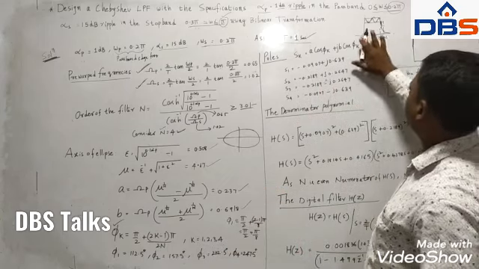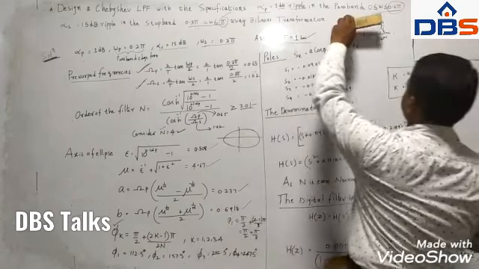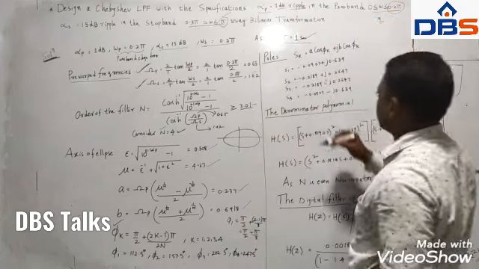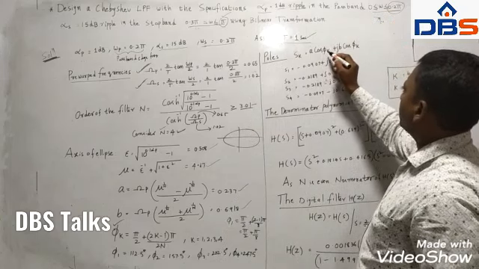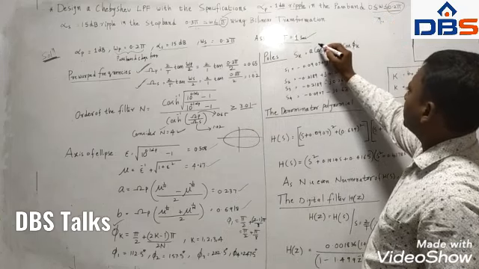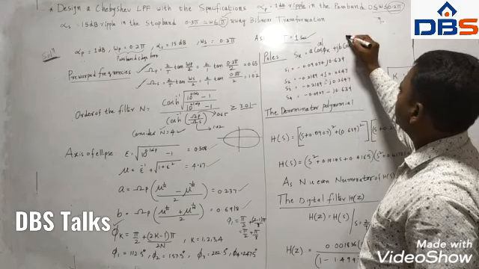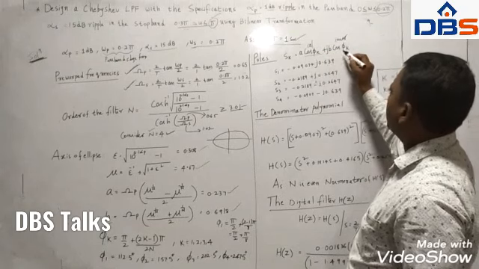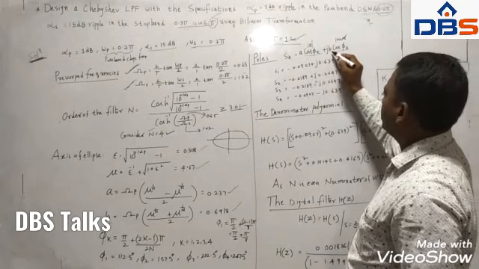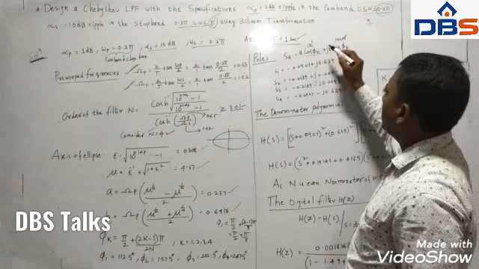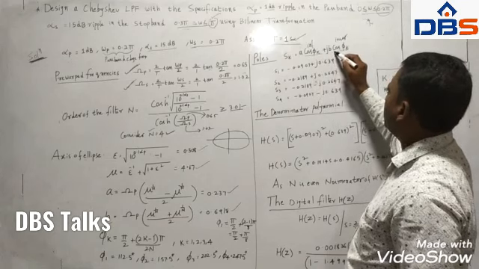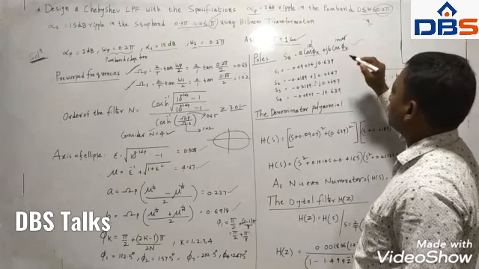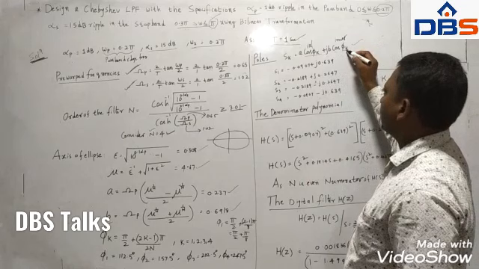To calculate the location of each pole, the formula is S_k, which represents location: S_k = A cos phi_k plus j B sin phi_k, where A cos phi_k is the real part and B sin phi_k is the imaginary part. So this is the location of the pole.